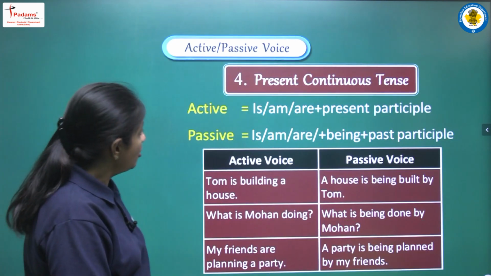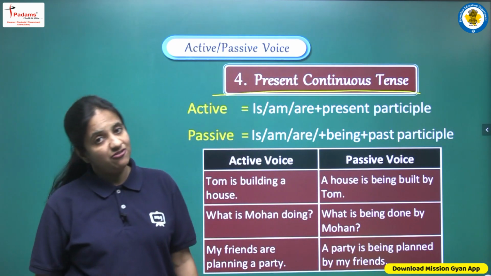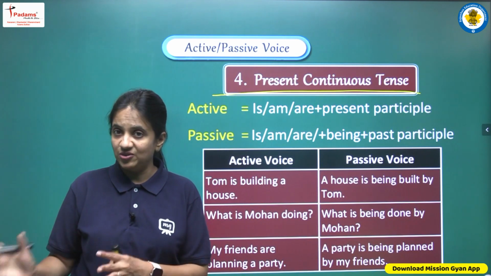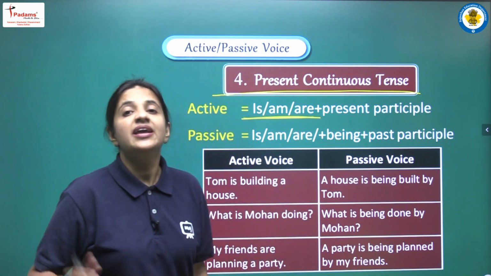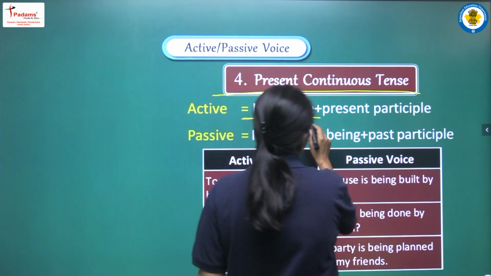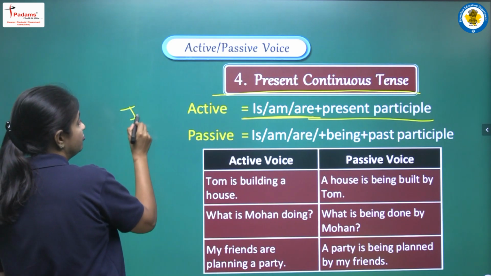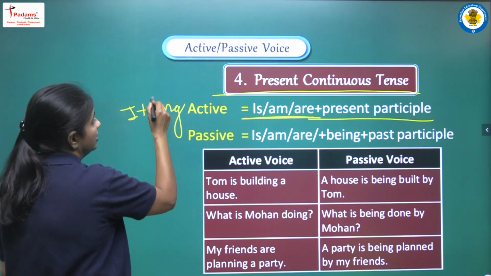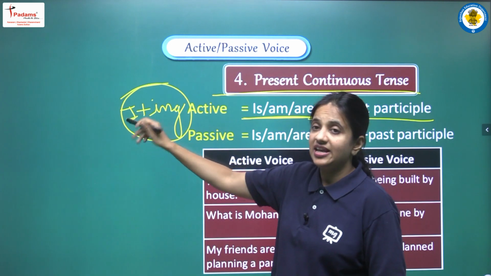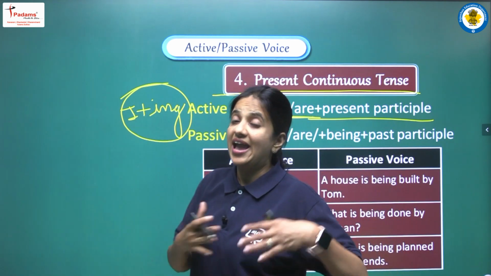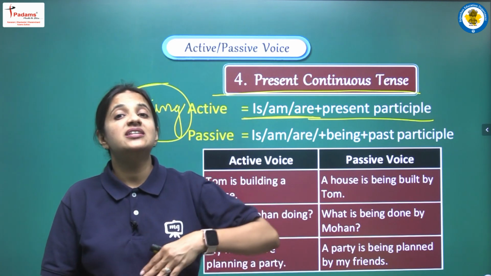Yes. Now we are having our next tense, that is present continuous tense. So if we are having a sentence in present continuous tense, then in active voice there will be is, are or am as helping verb, and the present participle will be there. Present participle का मतलब क्या होता है? It means first form plus ing. Okay, so helping verb तो क्या मिलेगी हमें? is, are और am, और main verb की हमें मिलेगी फर्स्ट फॉर्म, और फर्स्ट फॉर्म के साथ में ऐड किया हुआ होगा ing. Okay, then we can say that yes we are having present continuous tense.